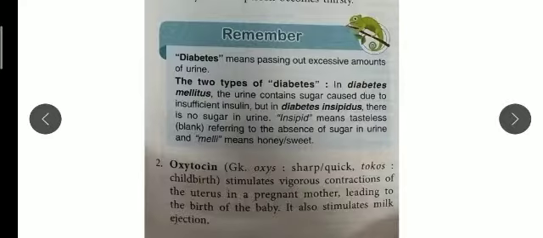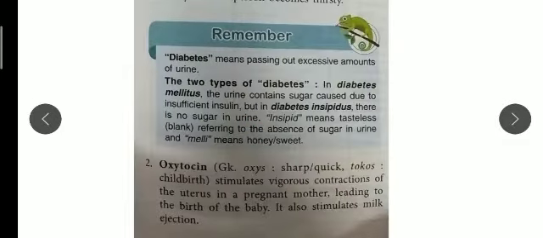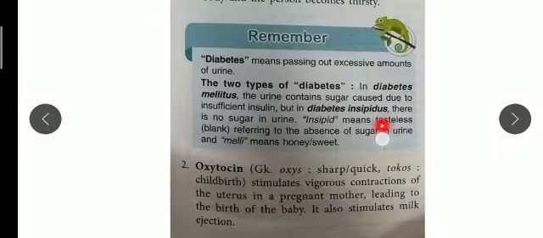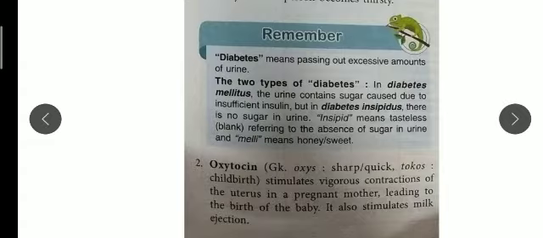There are two types of diabetes. In diabetes mellitus, sugar is present in the urine, which happens when we have insufficient insulin, a deficiency of insulin, which is controlled by the pancreas gland. Now this is diabetes insipidus, where there is no sugar in the urine. Insipid means tasteless, and mellitus means honey. So you can easily understand the difference.